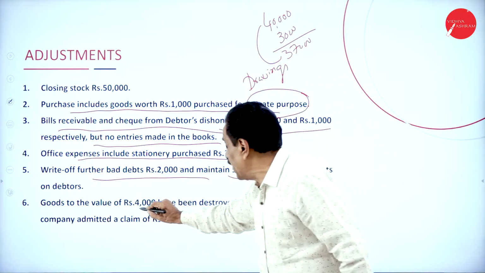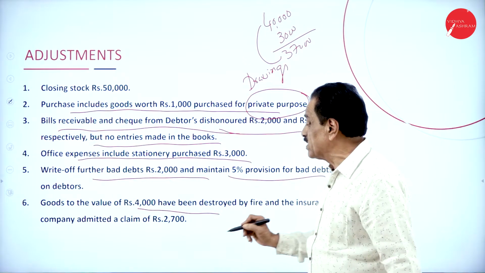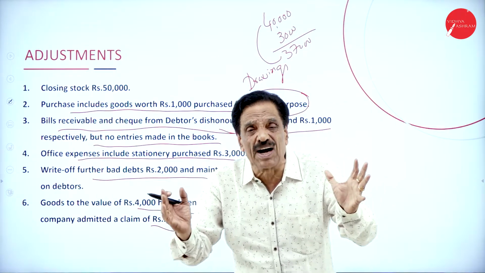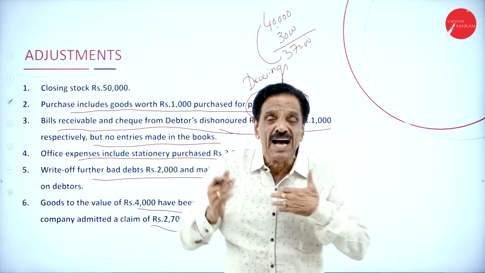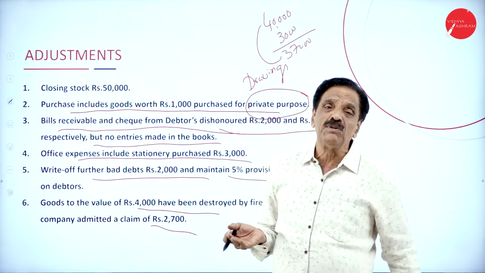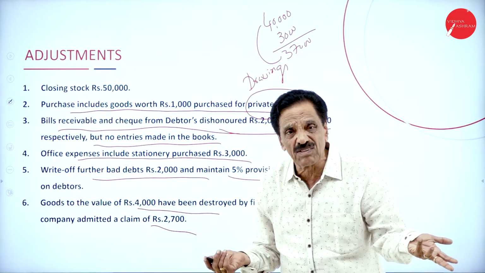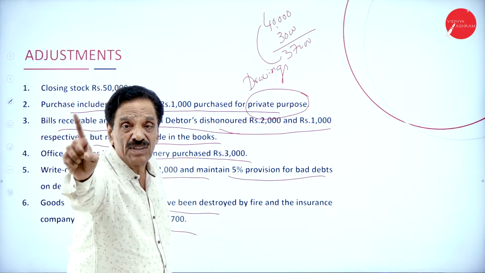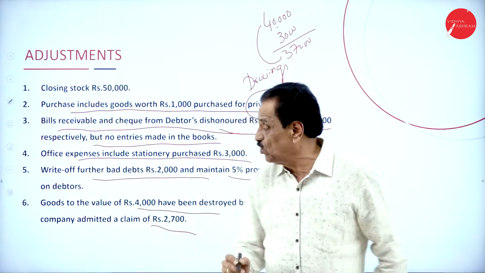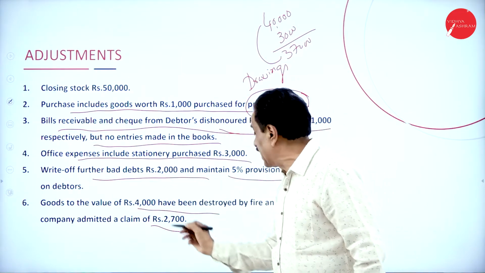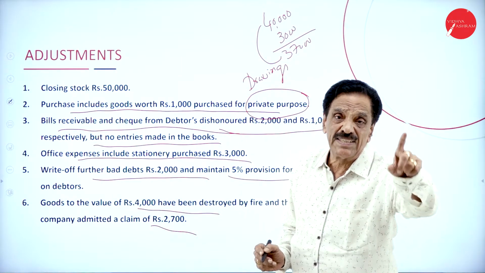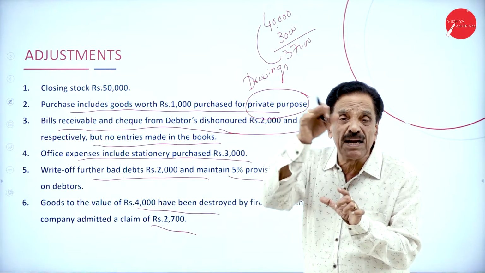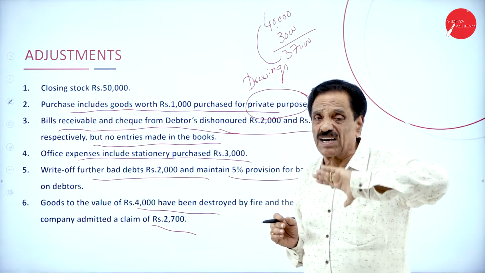Then, goods to the value of 4,000 have been destroyed and the insurance company admitted the claim for 2,700. What is the total value of the goods destroyed? 4,000. But the insurance company says it will pay 2,700. How much do you suffer? 1,300. You show 4,000 on the trading account credit side, and 2,700 on the asset side of the balance sheet. The difference of 1,300 will come on the P&L account debit side as loss on stock destroyed.